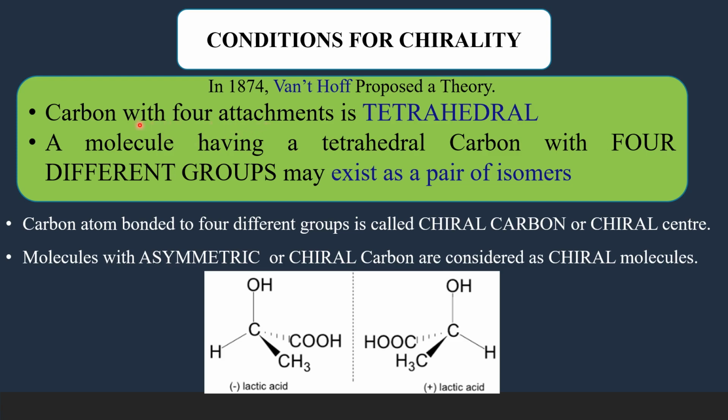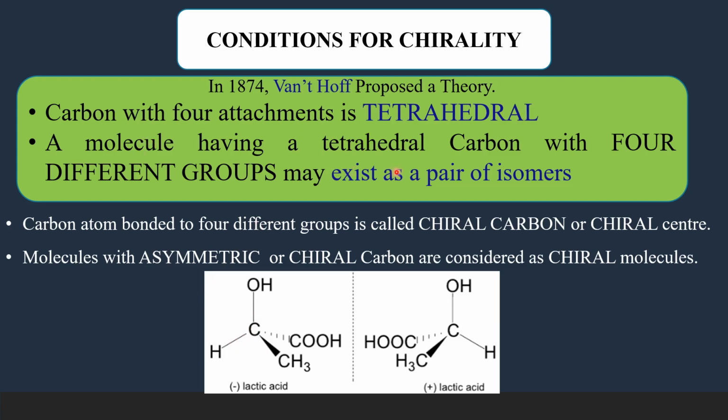One is a carbon atom which is attached to four groups. A carbon with four attachments is always having a tetrahedral geometry. So an sp3 carbon with four different bonds is having tetrahedral shape.